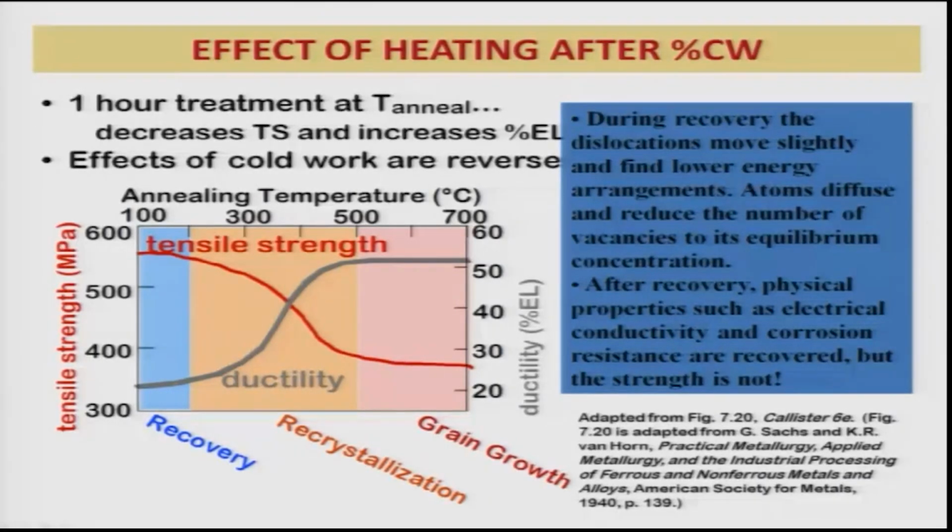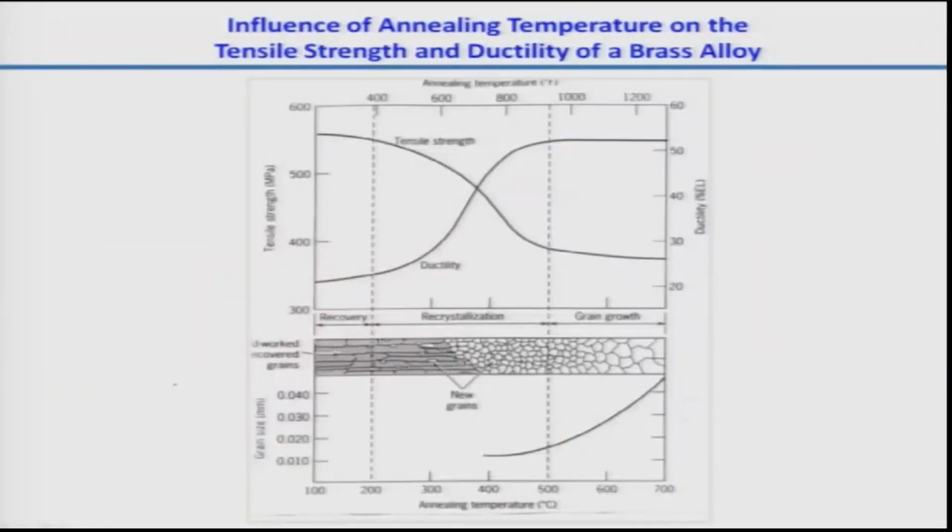Let us discuss a little bit more. What I am showing here is for a situation of a brass. Brass is nothing but a copper-zinc alloy. It is basically alpha brass, that means zinc concentration will be of the order of 40% maximum. If you take a simple brass, deform it and then subsequently anneal it at temperatures from about 300 to 1200 degrees Fahrenheit, that is equivalent to about 700-800 degrees Celsius, tensile strength slowly decreases, as you have seen earlier, and ductility improves.